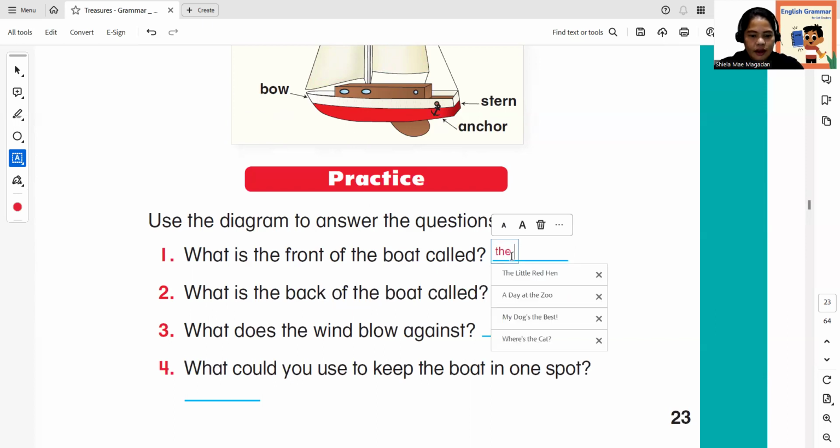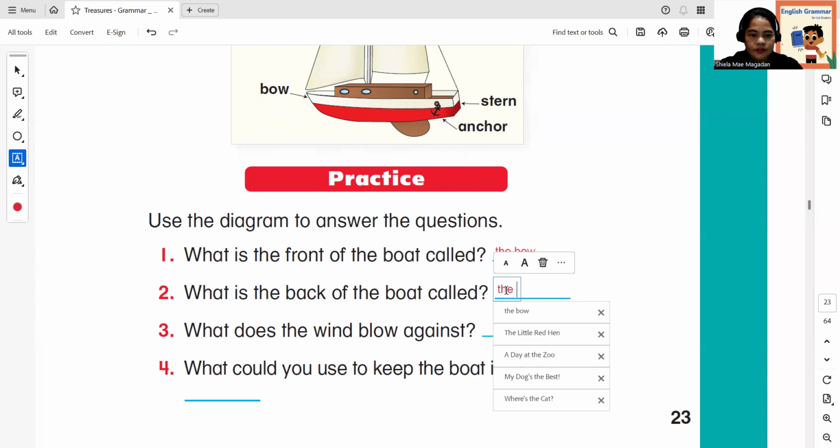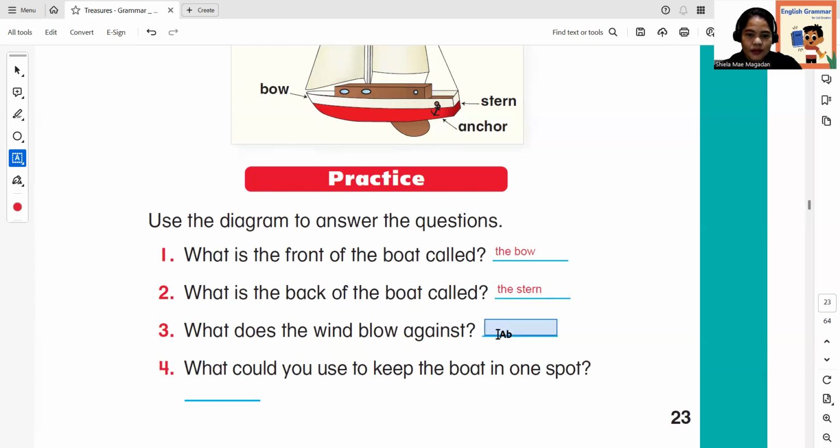All right, the bow. Next, what is the back of the boat called? This is the back. What's that? It's the stern.